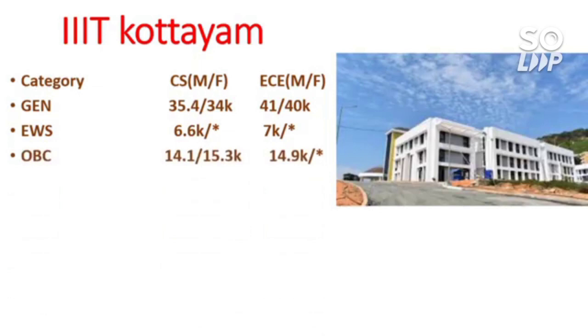For OBC 14.1, 15.3 for CS, and for EC 14.9 thousand. For SC 10 and 8.7 thousand, and for EC 10.2 thousand. For ST 5.3 for CS, 5.5 for EC. So this is all about triple IT Kottayam.